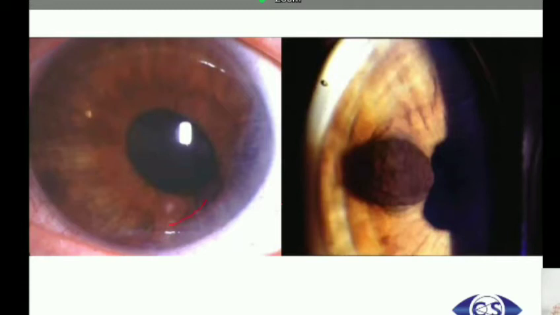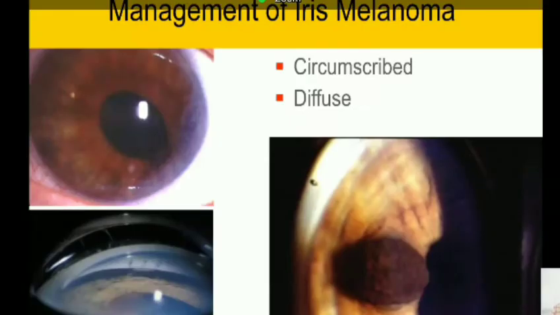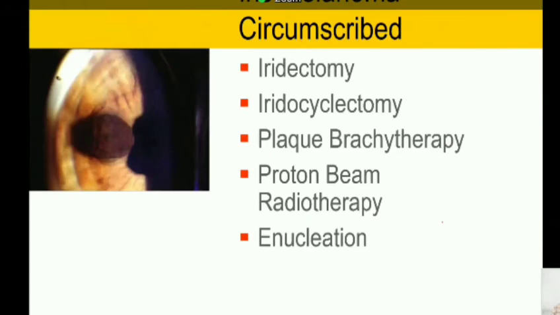You see that about 3 to 4 clock hours of the periphery of the iris is involved, and the pupil is zipped towards the lesion. Distortion of the pupil. This is a large nodular lesion, but with neovascularization of the iris and distortion of the pupil. These two are melanomas. So melanomas can be circumscribed or diffuse, and depending on that, you can plan the management of iris melanoma.